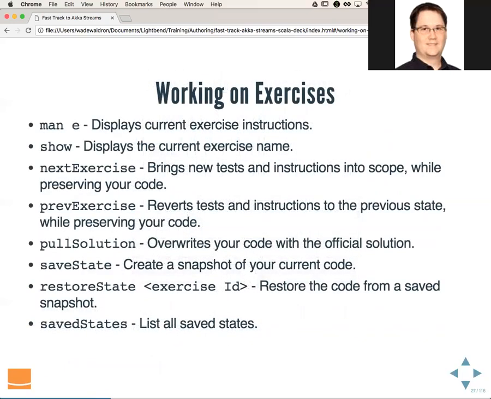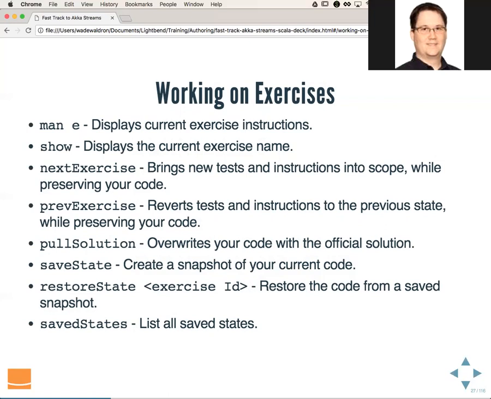When working on the exercises, you'll need a few different commands. The man-e command displays the current exercise instructions. In addition, those instructions are actually available in the resources folder inside of a readme.md in the resources folder in the test folder. And we also have the show command, which displays the current exercise name. Next exercise will advance you to the next exercise and bring your instructions into scope as well as new tests, but it preserves any code that you've written.